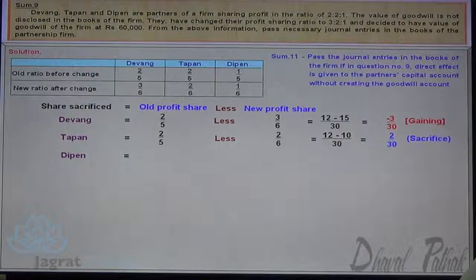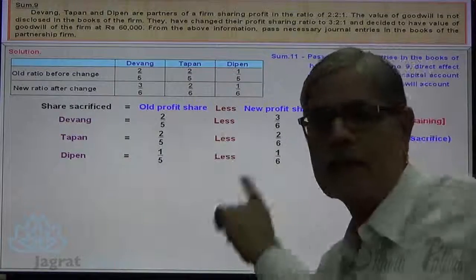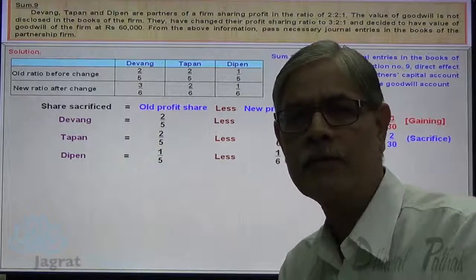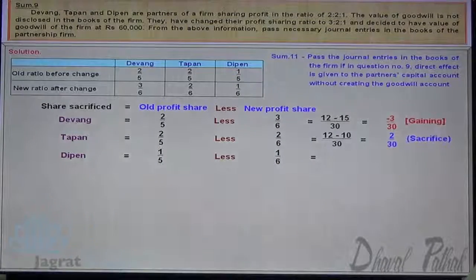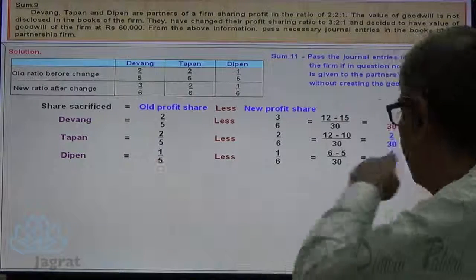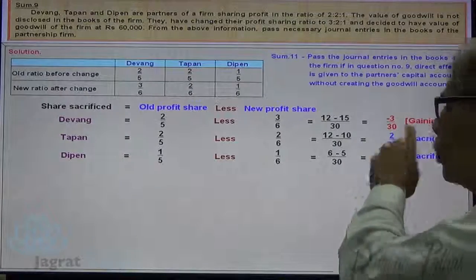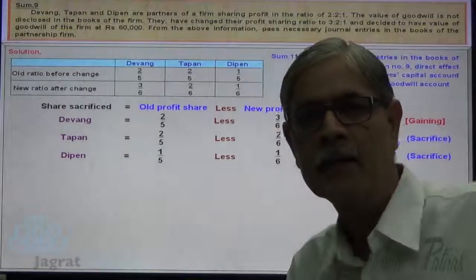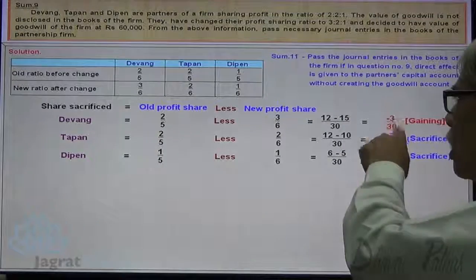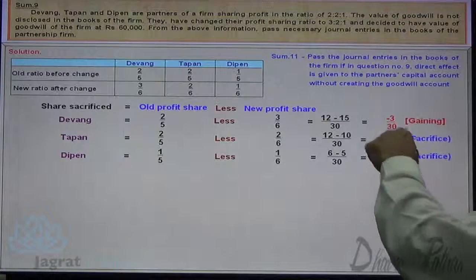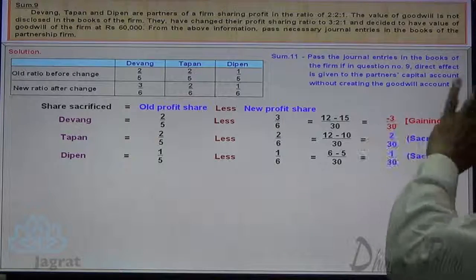Now I want to work out for Deepan. Old share is 1 by 5. New share is 1 by 6. 6 ones are 6 minus 5 ones are 5. 6 minus 5, 1. 1 by 30 is the sacrifice. This is the sacrifice of Deepan. If you want to work out the sacrificing ratio, it works out to be 2:1. And here, if you just equate total of sacrifice is equal to total of gain, then also 2/30 plus 1/30 is equal to 3/30.